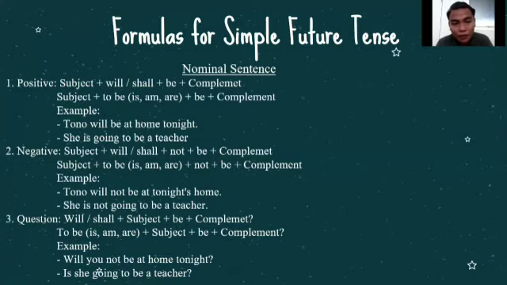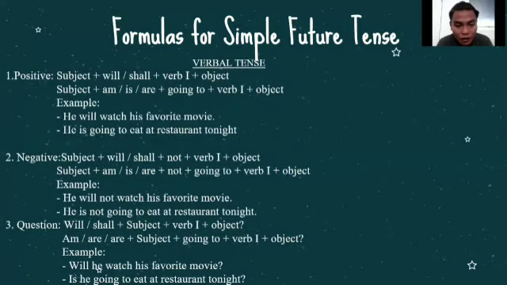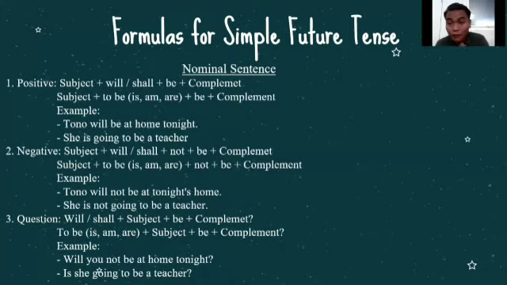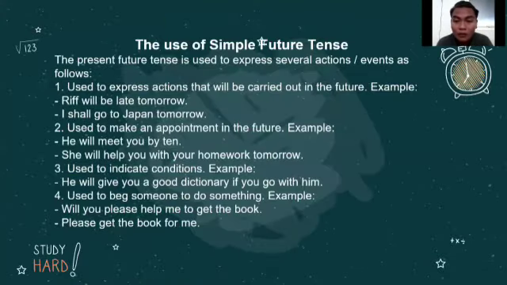And for the negative form, we just put not in between the will or shall and the be. It is also the same as the use of be going to in expressing simple future tense: subject plus to be plus going to plus not plus be, again plus complement. Questions are the same as the previous one: we put will or shall plus subject plus be plus the complement itself. It's different from the verbal one; we only put be in the middle of the sentence.